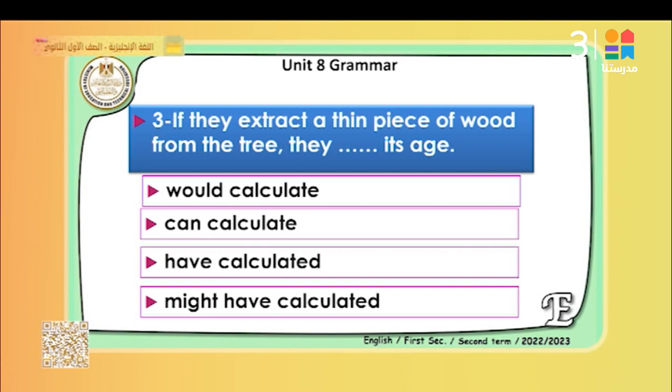If they extract a thin piece of wood from the tree, they would calculate, can calculate, have calculated, or might have calculated. Look at the word if. What is the tense of the verb after it? We have the word extract. This is present simple. So here we must use can, will, or may. So here we have the word can. So we can use can. If they extract a thin piece of wood from the tree, they can calculate its age.